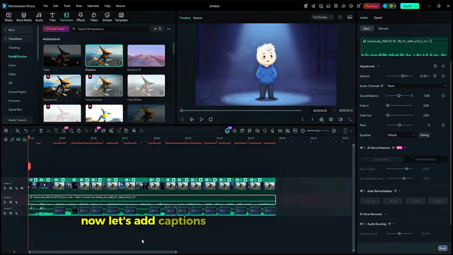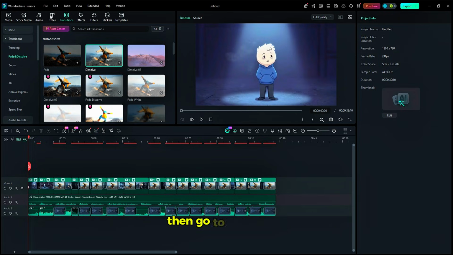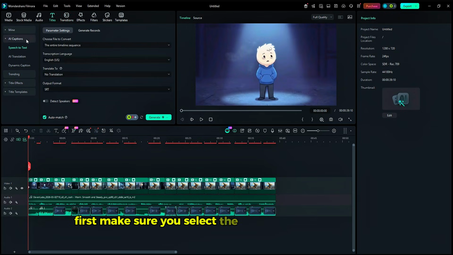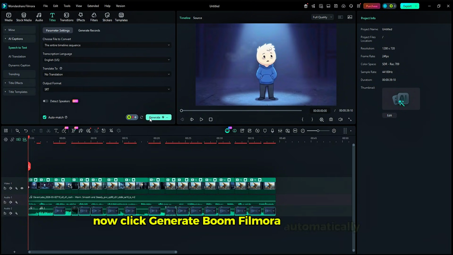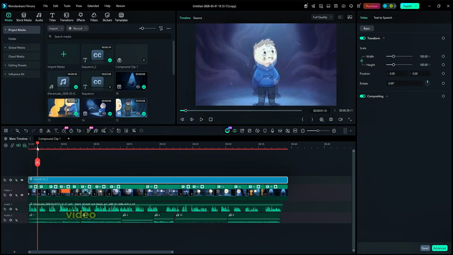Now let's add captions. To add captions, click on titles, then go to AI caption. First, make sure you select the entire timeline sequence. This is very important. Then go to transcription language, set it to auto, and choose the language you want. For me, I'm using English. Now click generate, boom. Filmora automatically creates captions for your entire video, but we're not done yet.